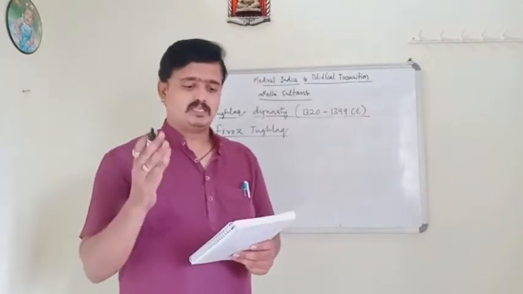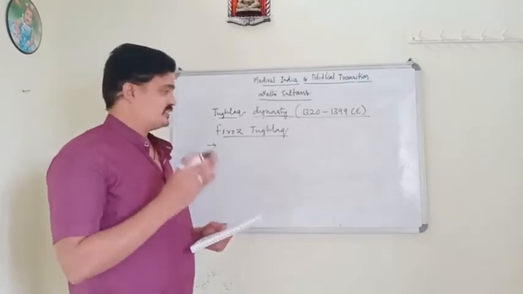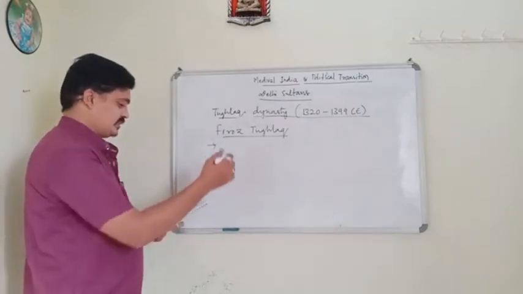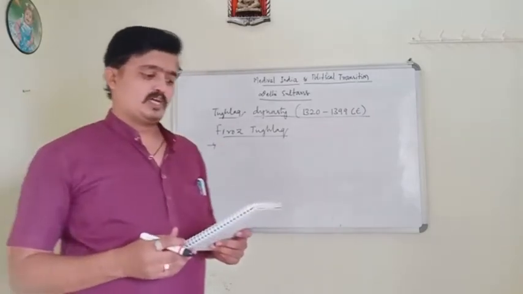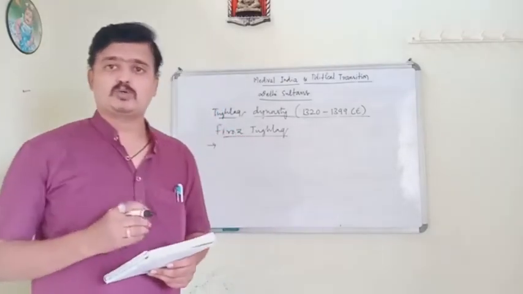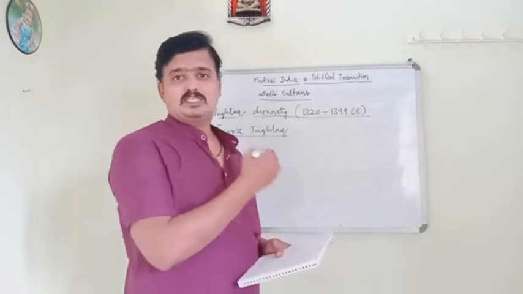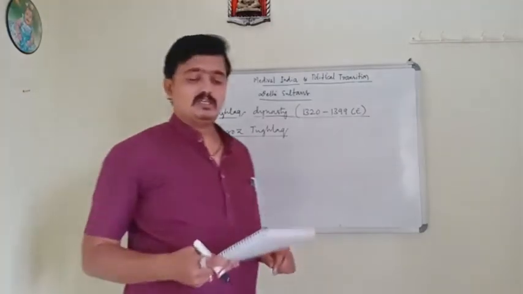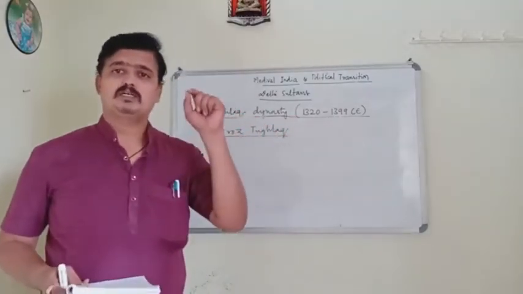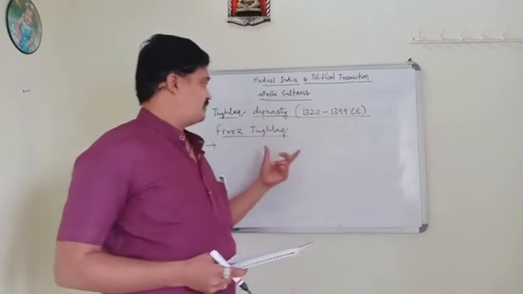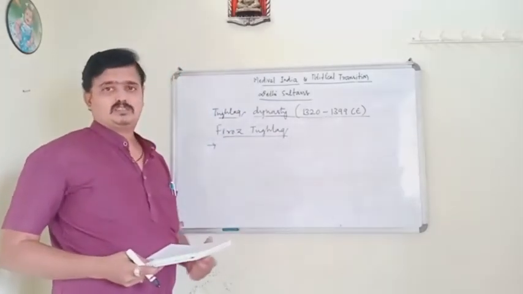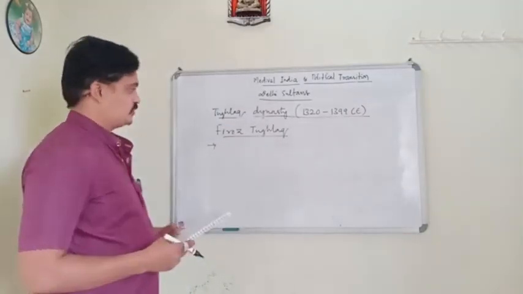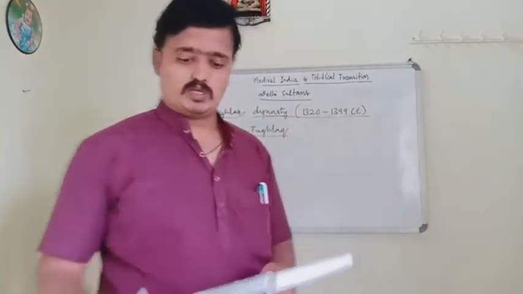So later he built many of the cities, mosques, dams and canals during his period. He also built many cities called Jaunpur, Fatehabad, Hissar, Firozpur and Firozabad during his period. And he also built dharmashalas. Why? For the benefit of the travelers. To help the travelers, he built dharmashalas during his period. So these were the highlights of Firoz Tughlaq.